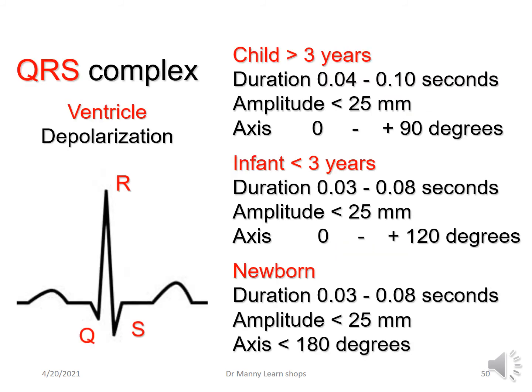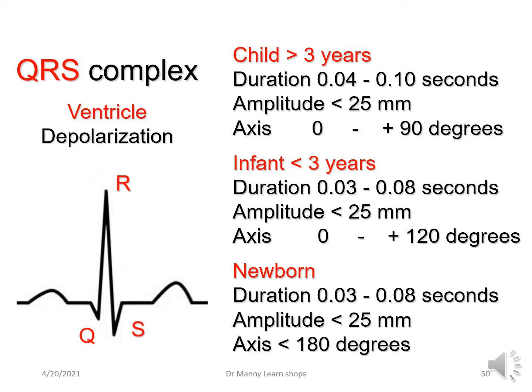The QRS complex represents ventricular depolarization, and there's always a QRS complex, and in the child the duration is typically from 0.04 to 0.10 seconds, and the amplitude is approximately less than 25 millimeters in height. Otherwise, more than that could indicate hypertrophy.